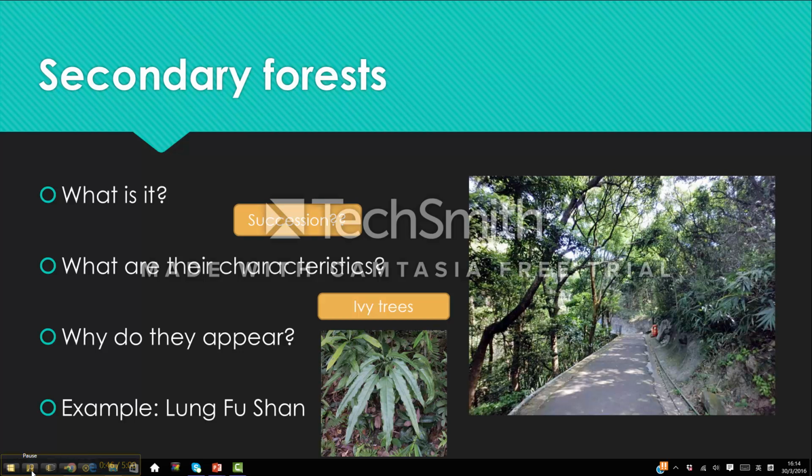As I have said, secondary forests appear because of the massive destruction, which means that the forest has lost a large amount of species. The biodiversity is much lower than that of primary forest. A forest with limited species of vegetation can only support few kinds of animals. Therefore, the resistance stability, which means the ability to resist disturbance, is low. Once a kind of species goes extinct, the ecosystem of the forest may collapse easily. One of the examples of secondary forest in Hong Kong is Lung Fu Shan.